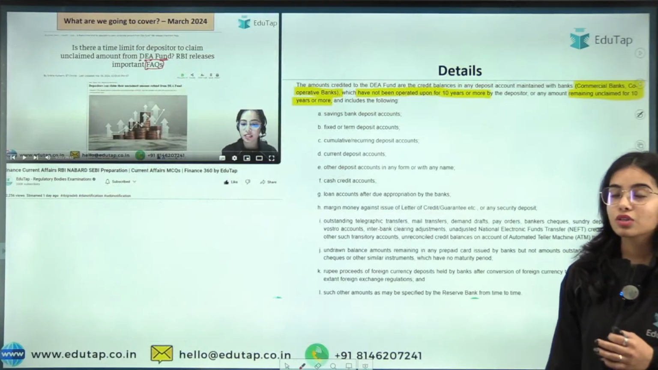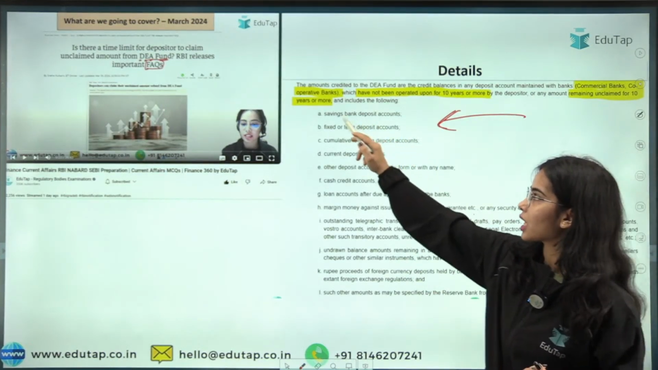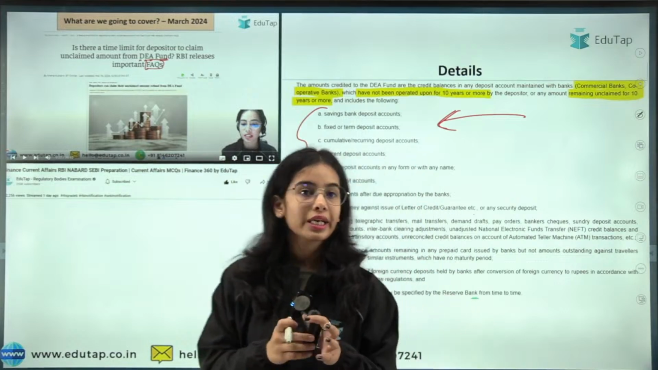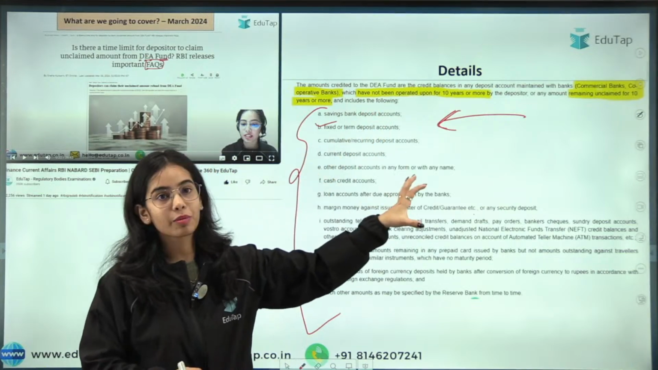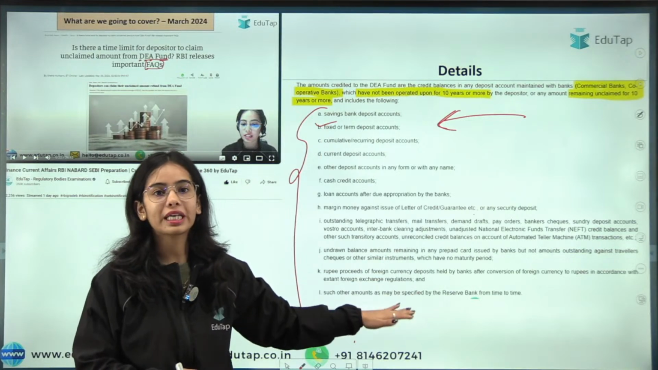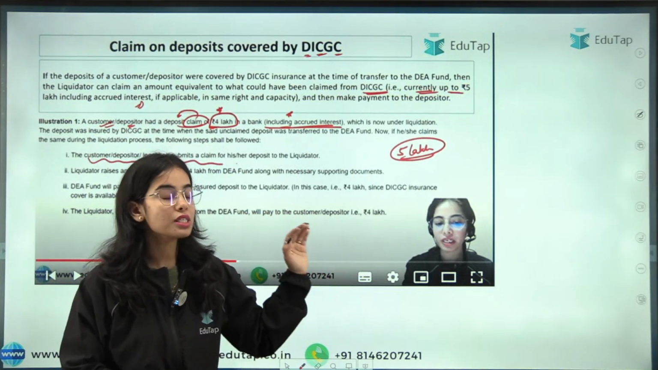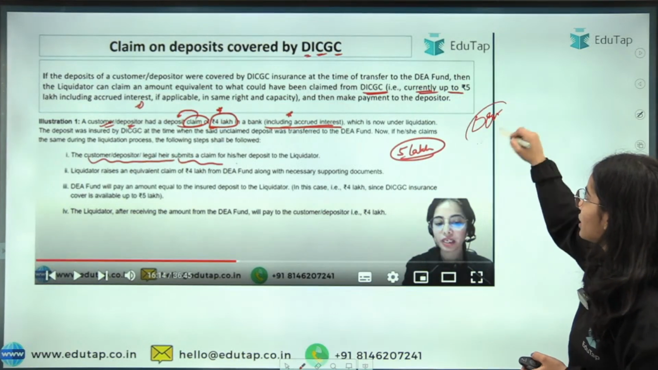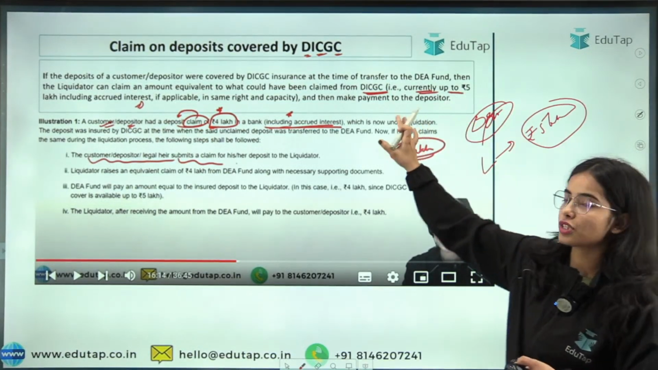Good to see. So this is the whole news article, and these are the accounts where the unclaimed deposits are. In the savings bank deposit, the unclaimed deposit can be through the savings bank deposit and such. Any of the deposits kept in these accounts that are inoperative for 10 years can become unclaimed deposits. We have discussed all about the unclaimed deposits, and that from the DEA fund, the liquidator can claim directly rupees 5 lakh as per the DICGC insurance claim.